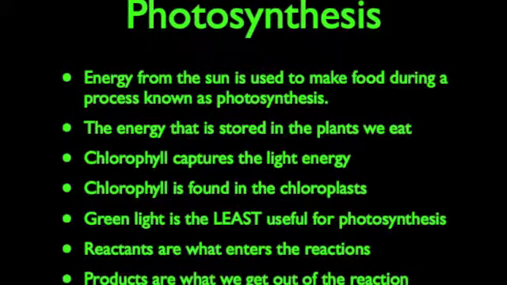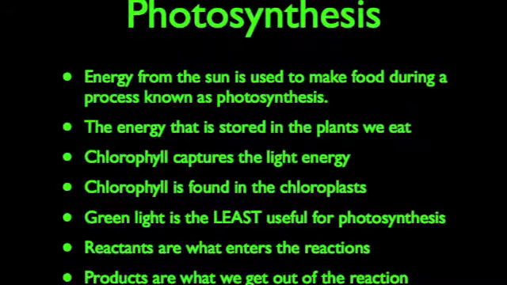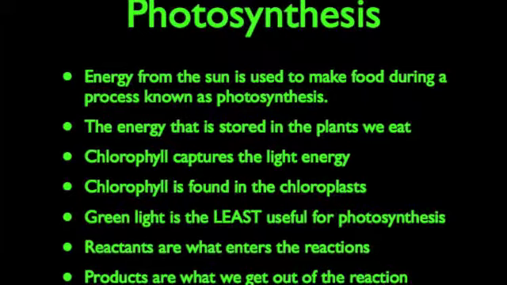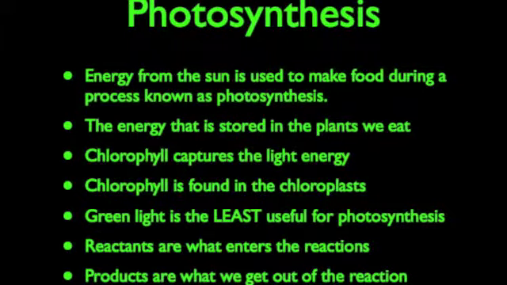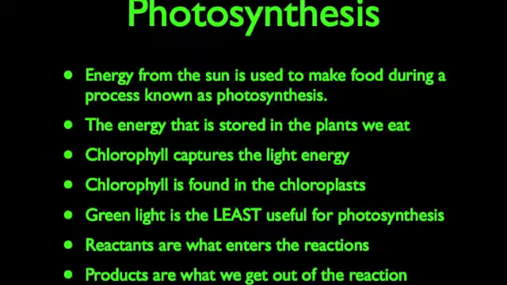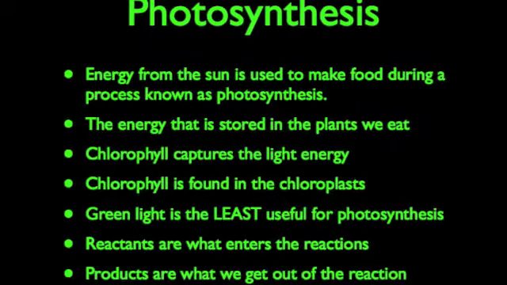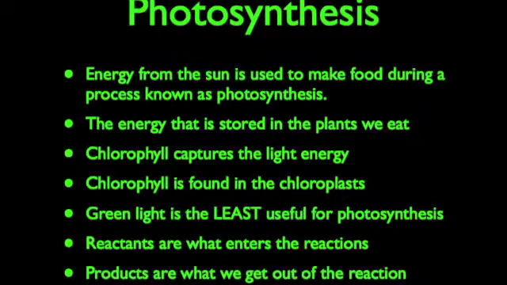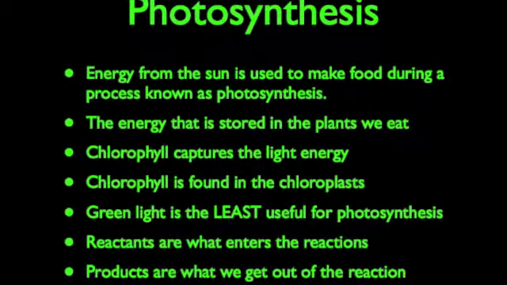The reactants are carbon dioxide and water. The plant takes in carbon dioxide from the air and water through its roots. They combine these with the sun's energy to produce sugars, which are glucose, and oxygen, which are the products of photosynthesis. The oxygen is released into the air and the glucose is stored as a starch and becomes the basis of all our food.